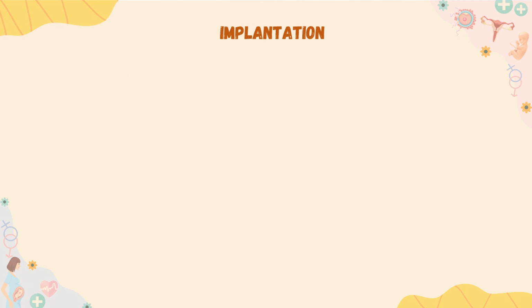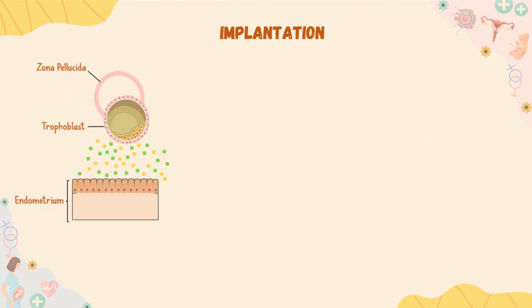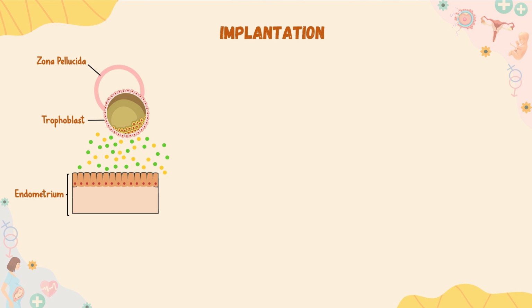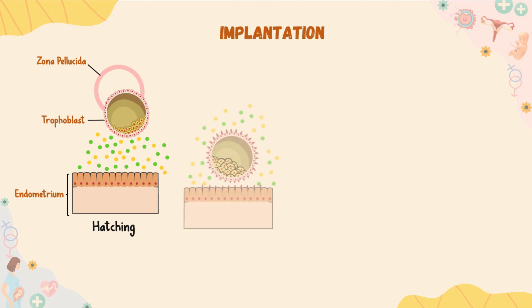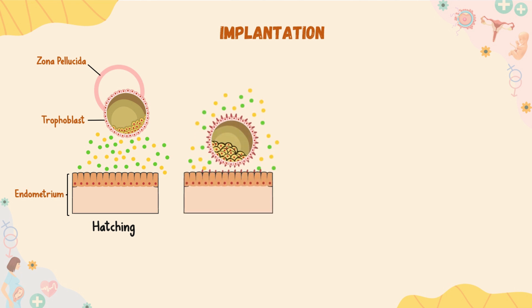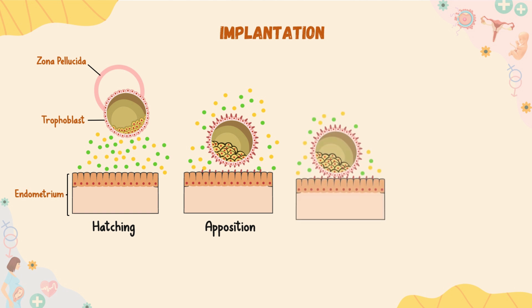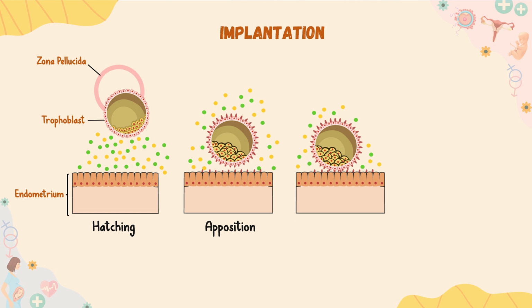So, after blastocyst formation, the trophoblast excretes enzymes that degrade the zona pellucida. This process, in which the zygote breaks free of the zona pellucida, is known as hatching. And this is the first stage of implantation. Then, the blastocyst comes into contact with the implantation site of the endometrium, and this stage is referred to as apposition.